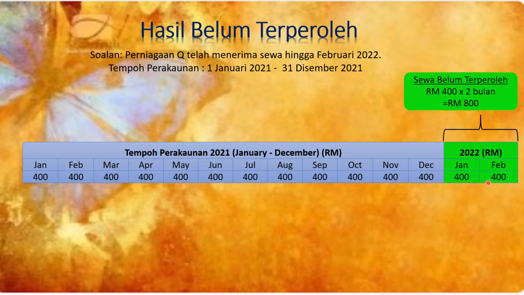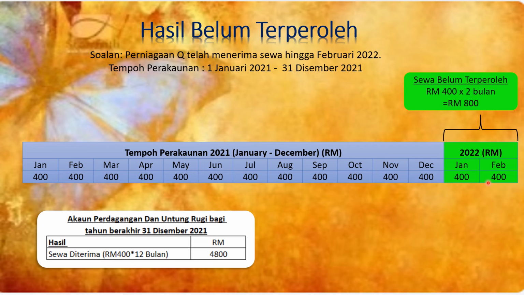How do we record in Apur and PKK? We can only record the amount which we receive up to 31st of December. Only until here. From January all the way up to 31st of December. Why? Because my tempoh perakaunan is daripada 1 January sehingga 31st of December. I cannot go more than that. I cannot take more than that. So what I record in my Apur? Apur is very strict. So we only can record up to 31st December. How much is it? 400 times with 12 months, you get 4,800. And what do we record it as? Sewa diterima di bawah kategori hasil.